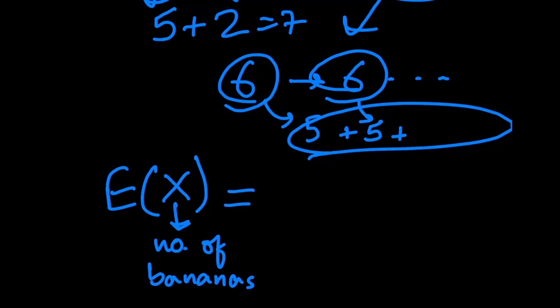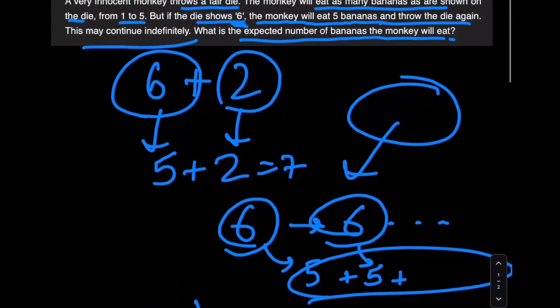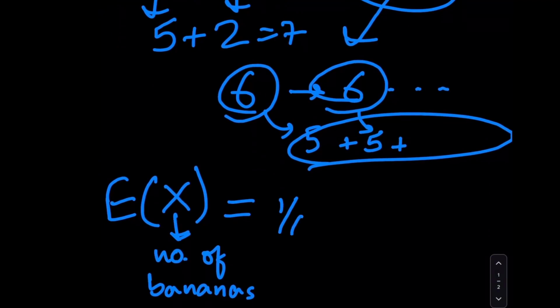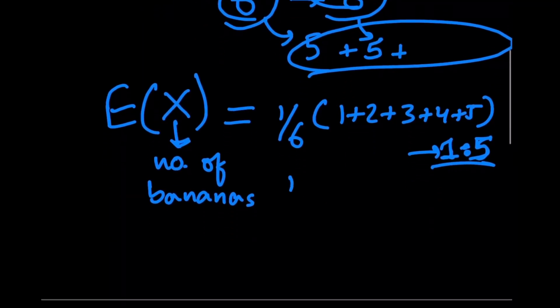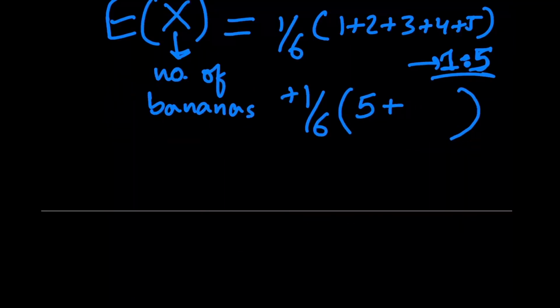Now, for 5 of the 6 cases, it's pretty simple. For each of those cases, 1/6 times (1 plus 2 plus 3 plus 4 plus 5) for these 5 cases. But for the last case, which also has a probability of 1/6, he has 5 bananas, but there's also another value. Now let's talk about what this value is going to be.